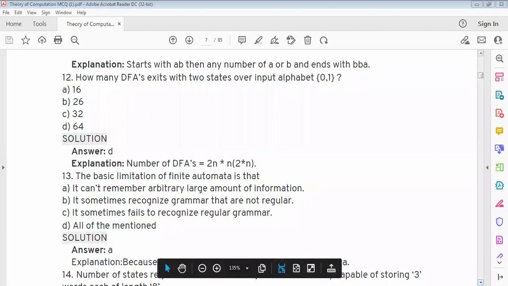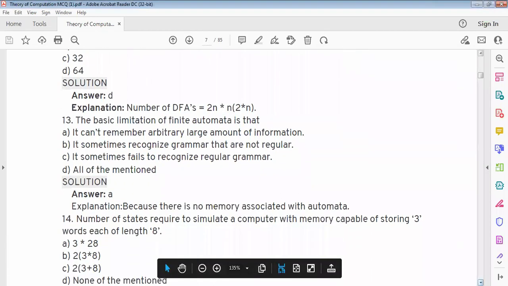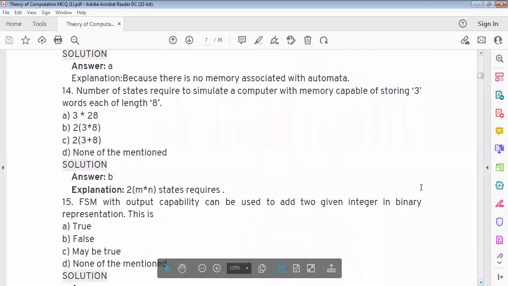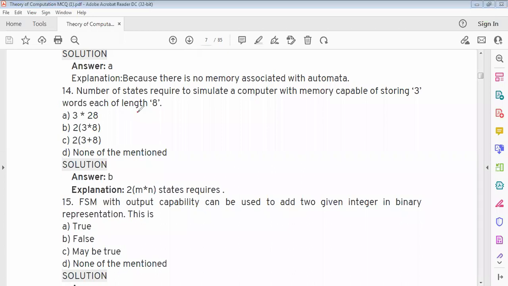Next, 14. Number of states required to simulate a computer with memory capable of storing 3 words, each of length 8.